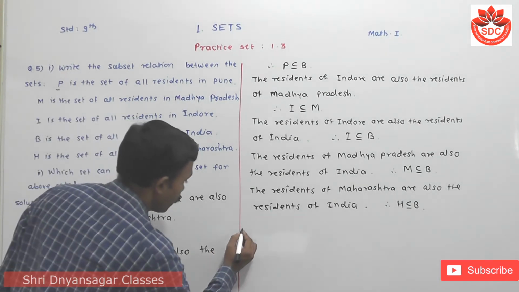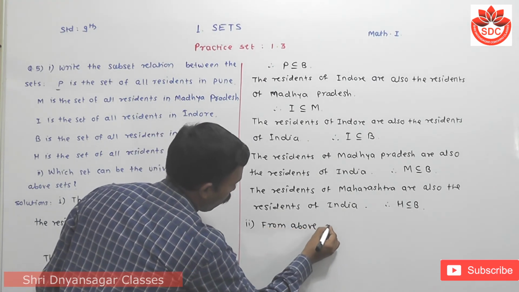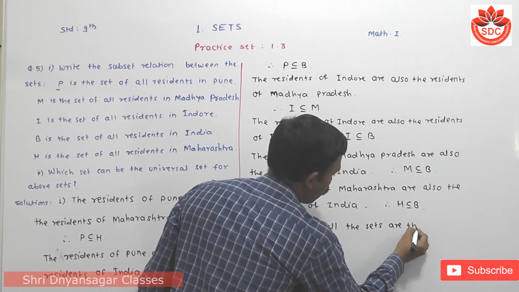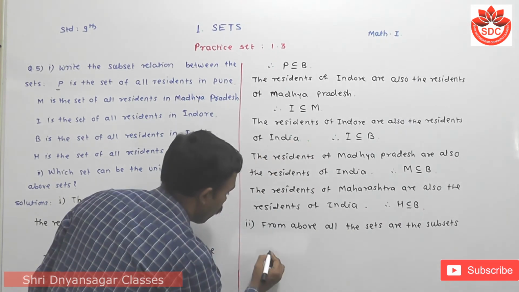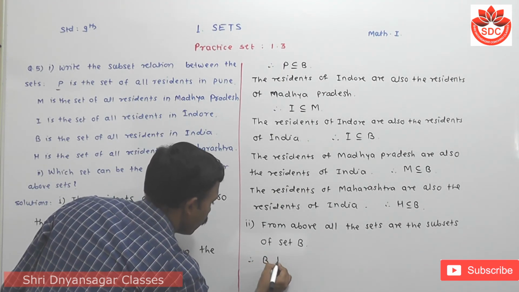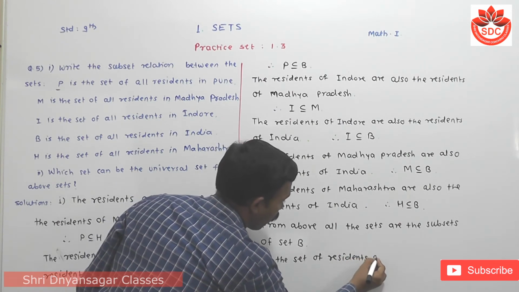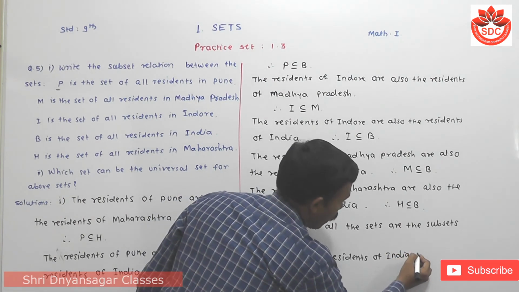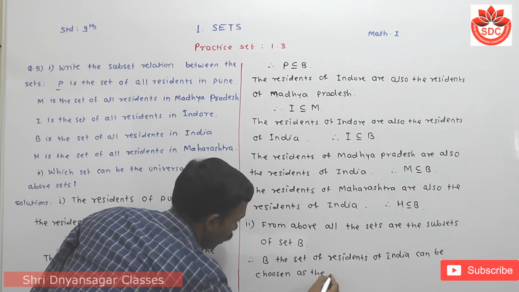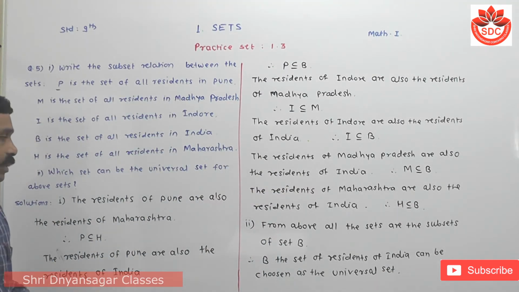So the answer of the second question, which set can be the universal set for the above sets, is: from the above, all the sets are subsets of set B. Therefore, B, the set of residents of India, can be chosen. Okay, we see the next question.